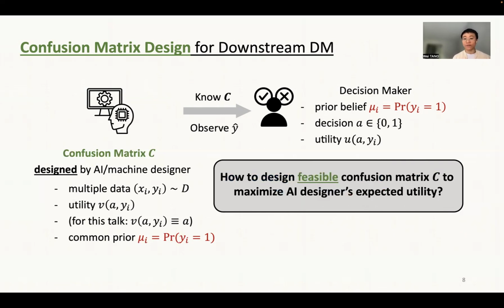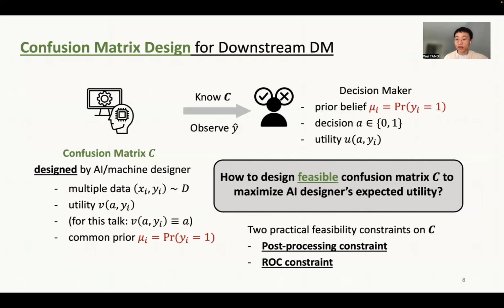And in this work, we stand from the AI designer's perspective, and we aim to understand how the AI designer should design a feasible confusion matrix to maximize her expected utility. By feasibility, we mean that we consider two practical feasibility constraints on the confusion matrix. The first one is a post-processing constraint, which aims to capture the fact that the AI designer may not be able to retrain the model from scratch, but they are able to generate the predictions based on a pre-trained model. And they can only generate the predictions by post-processing this pre-trained model.